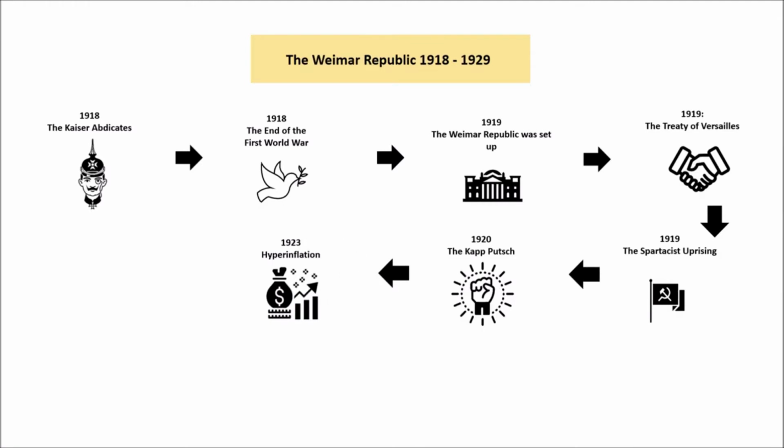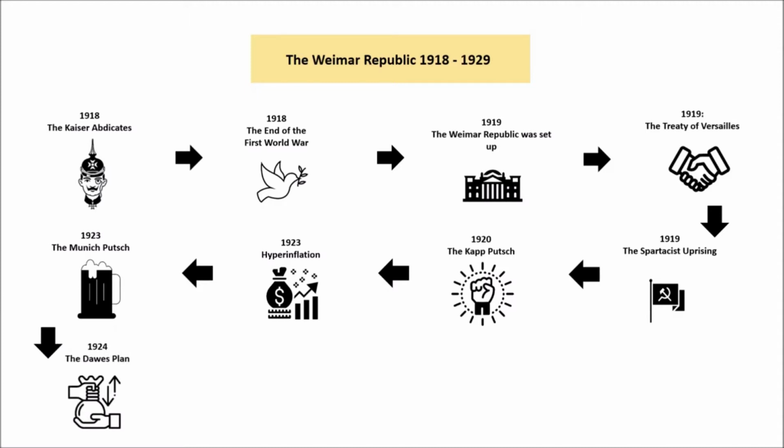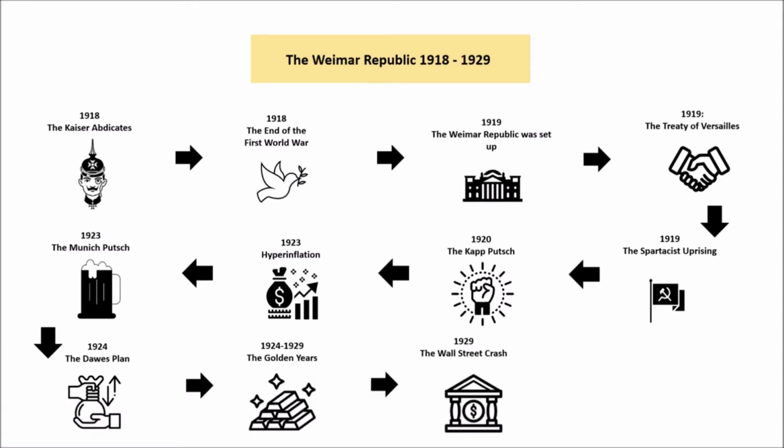We know that the Weimar also faces the crisis of hyperinflation and also the Munich Putsch, which is Hitler trying to seize power. However, things start to improve. We get the signing of the Dawes Plan in 1924, and that leads to what are considered the golden years. So we'll look at whether they're as golden as we think. However, they all come to an end with the Wall Street crash in 1929, which subsequently leads to the Great Depression.